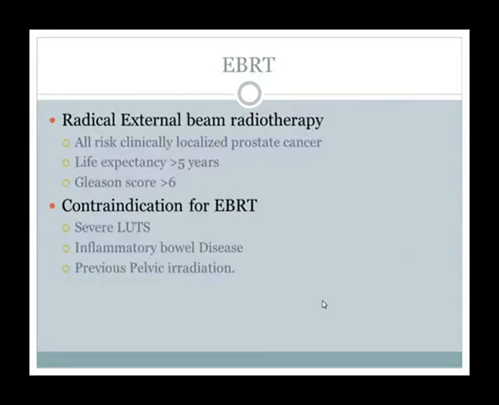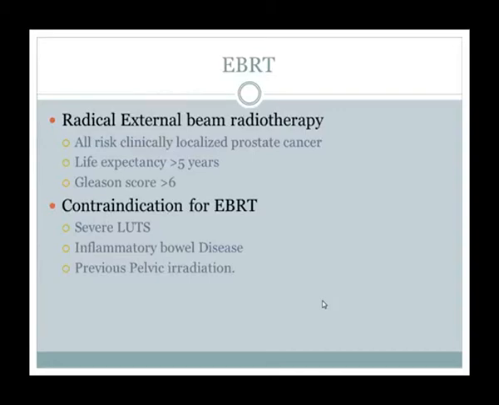Then another option is external beam radiotherapy. This radical external beam radiotherapy means the intention is curative. This option is equivalent to radical prostatectomy, but the problem is that the patient should have a life expectancy of more than 5 years and Gleason score even 6. So all this is for clinically localized prostate cancer.